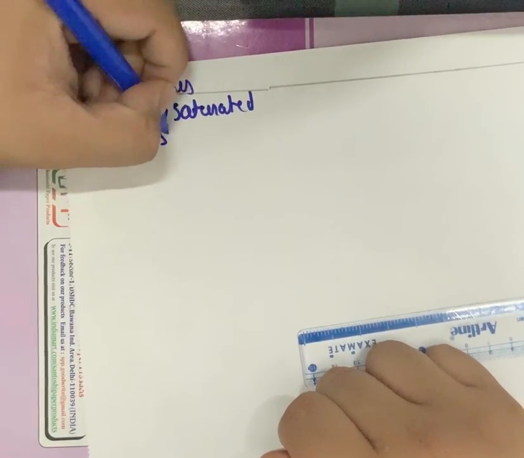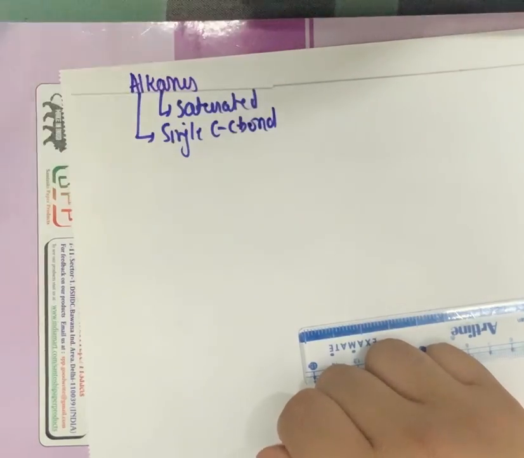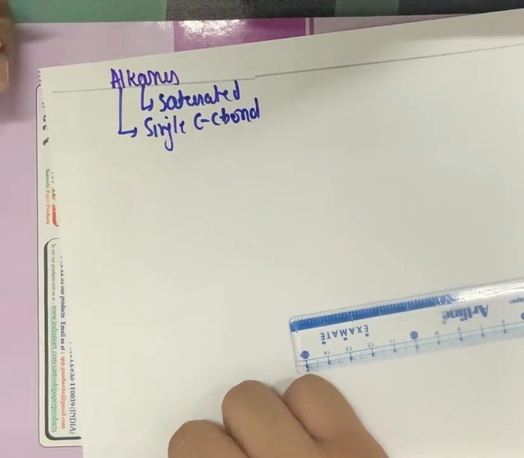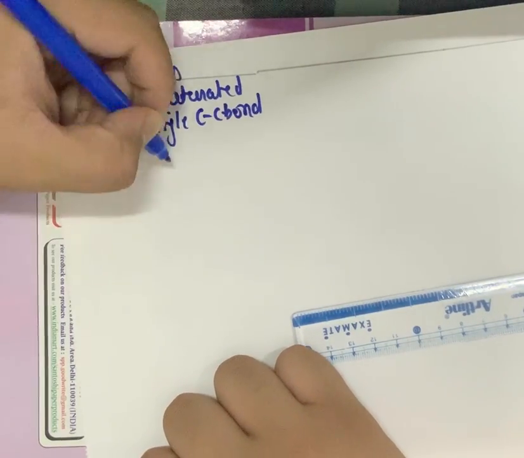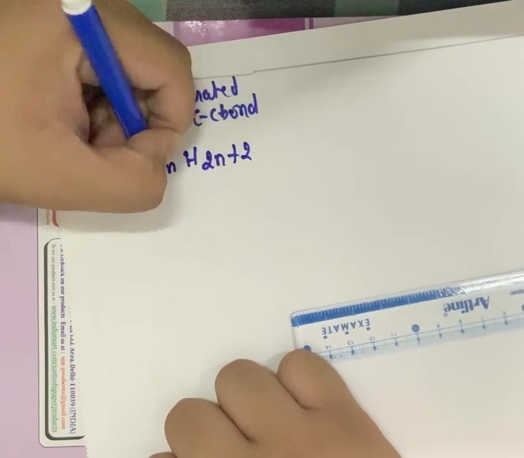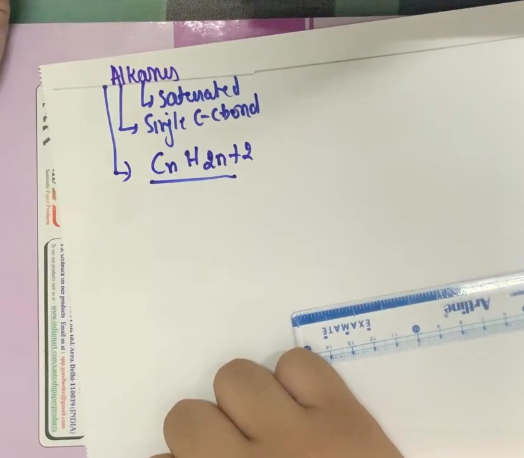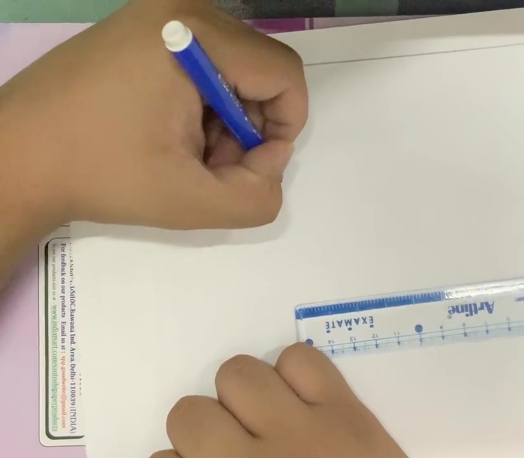All the alkanes are represented by a general formula which is CnH2n+2. What does this mean? This means that n is any number, n is an integer.